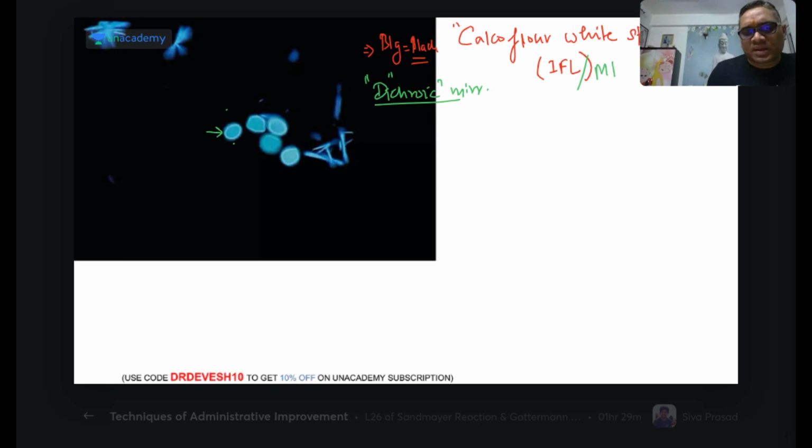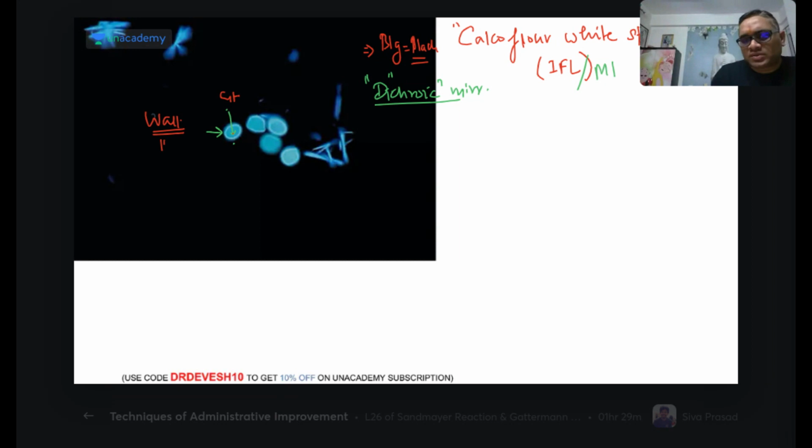One is the light blue, right? And another is a little dull blue. So there are two colors. They are all variants of the blue, right? So the outer one, the light blue halo-like structure which you are seeing, that is the wall of the acanthamoeba. So this is the acanthamoeba cell wall, and this is the cytoplasm inside. So this is the dichroic.